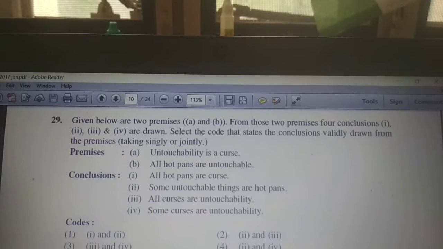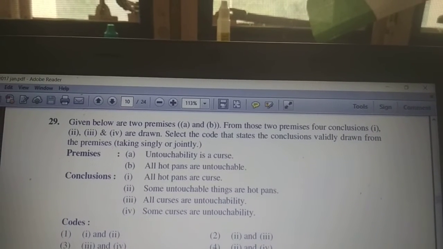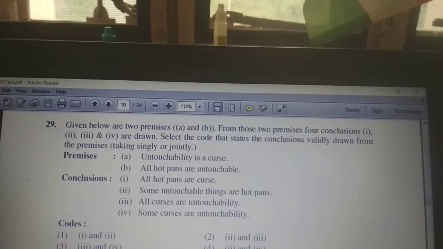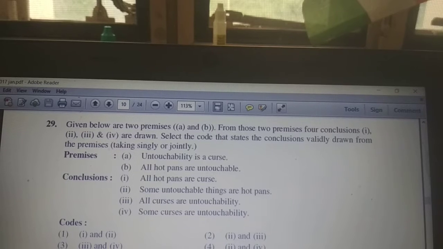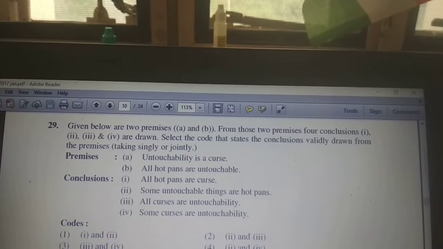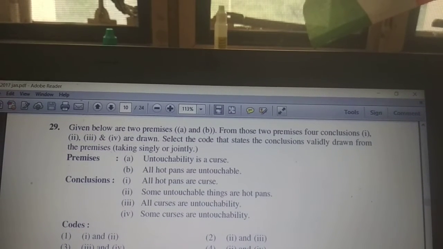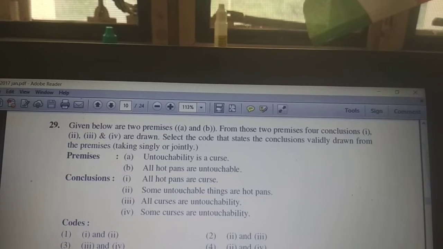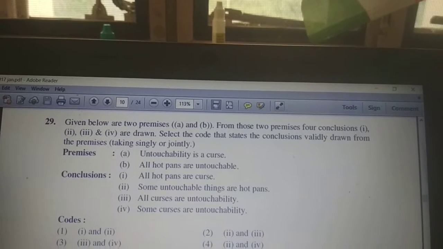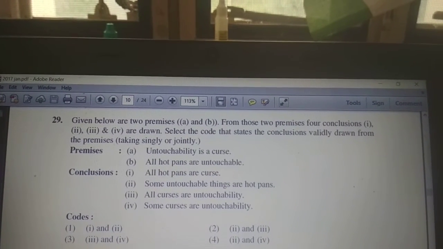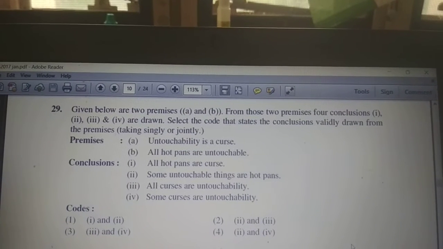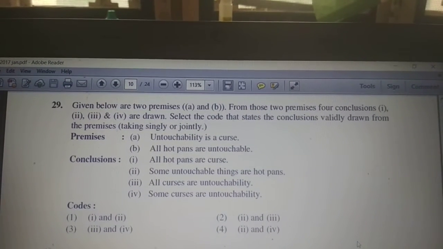Question 29. Given below are two premises A and B. From those two premises, four conclusions 1, 2, 3, 4 are drawn. Select the code that states the conclusion validity, drawn from the premises taking them singly or jointly. This question we of course solve with the Venn diagram. Such kinds of questions we always solve with the Venn diagram.